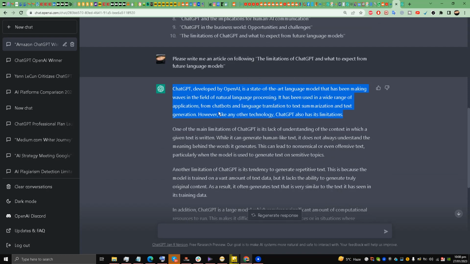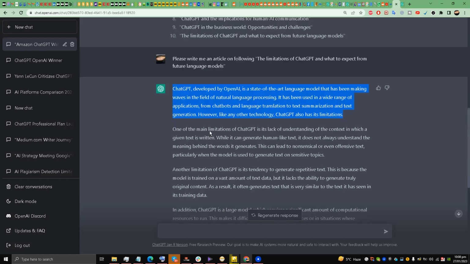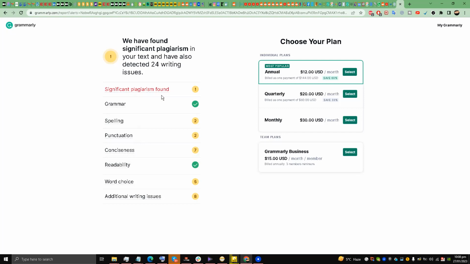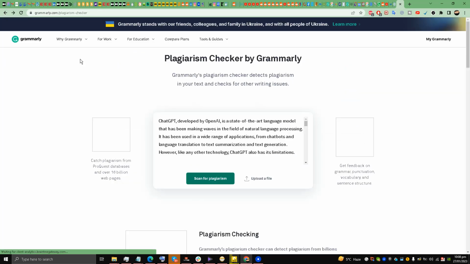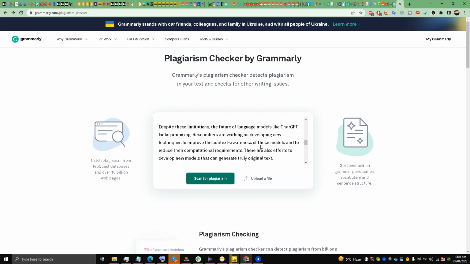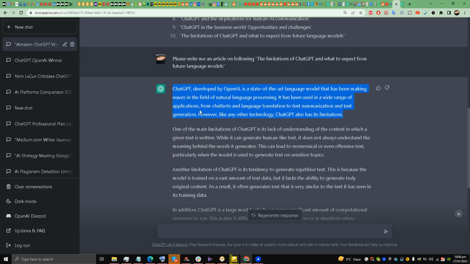You can use Quillbot as well for rephrasing, and add your own style to it, my friends. Take some ideas out of it and add your own style, and then check in Grammarly once again. I have given you the tool of Grammarly. You can check it once again. If it is unique content, then go ahead and publish it. This is how you do things, my friends. This is what I wanted to show you guys.